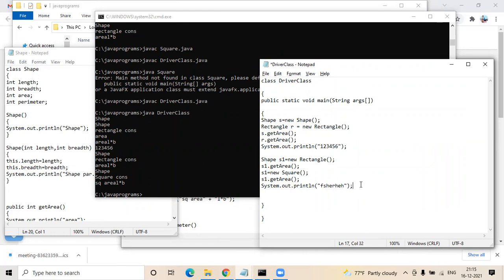And now create one object, shape S2 equal to new square, and pass some values in square.